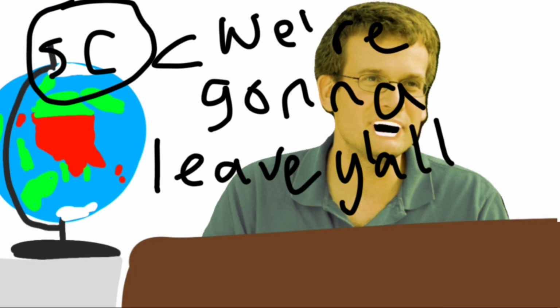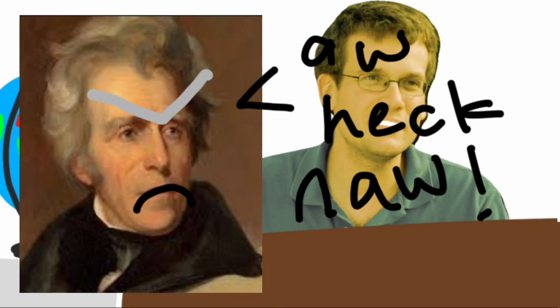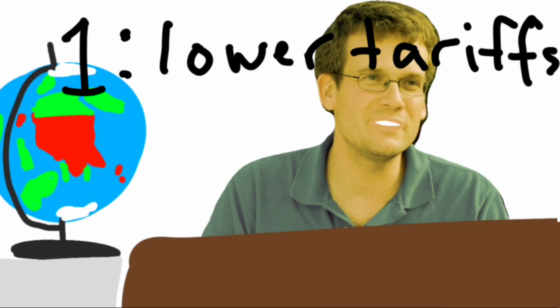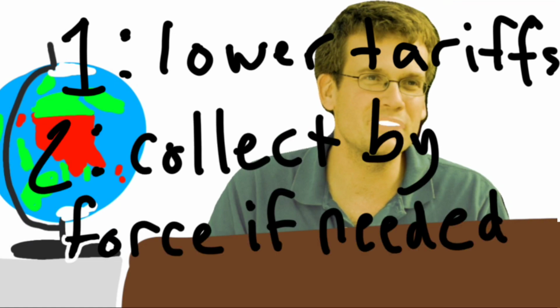The issue with the tariffs comes to a peak when, in 1832, South Carolina threatened to secede from the country if the federal government used force to impose the newly created, even higher tariff that the state had voted to nullify. Jackson was furious at this threat and sent troops to be on alert in South Carolina. Calhoun resigned, and Jackson went to Congress to create 2 new laws: lower the tariffs and collect them by force if necessary. This settles the crisis peacefully and avoids violent conflict.